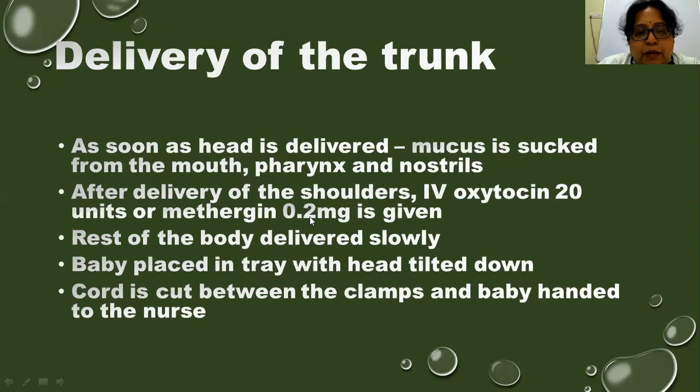Or we can give Methergin 0.2 milligrams intramuscularly in the buttock after delivery of the shoulders, and the rest of the body should be delivered slowly. The baby is placed in a tray with the head tilted down, and the cord has to be clamped and cut in between the clamps. Now the baby is handed over to the nurse, who will take the baby to the pediatrician for examination.